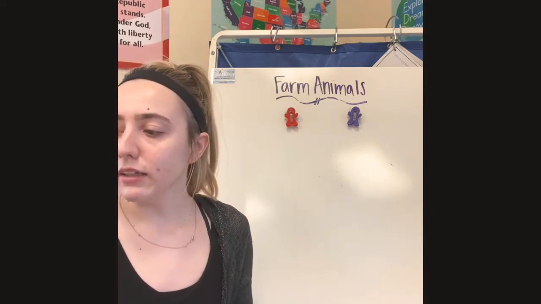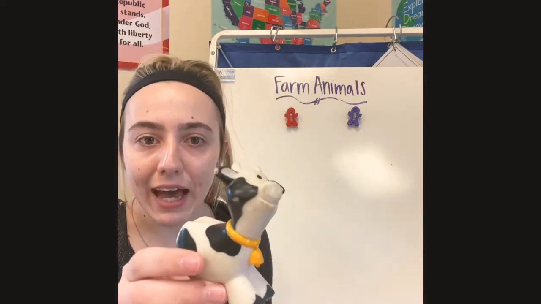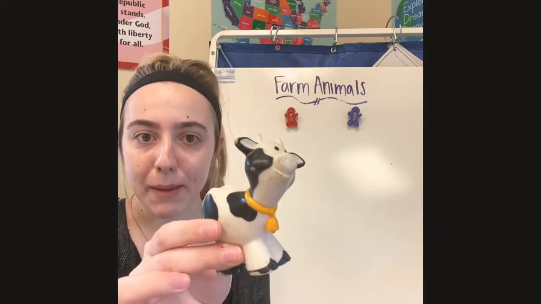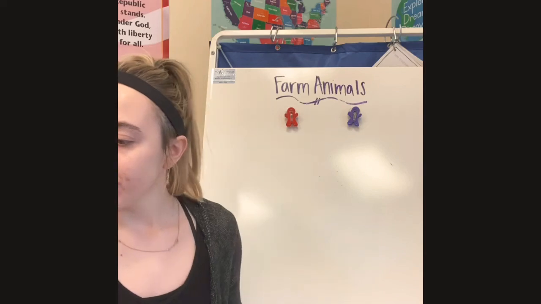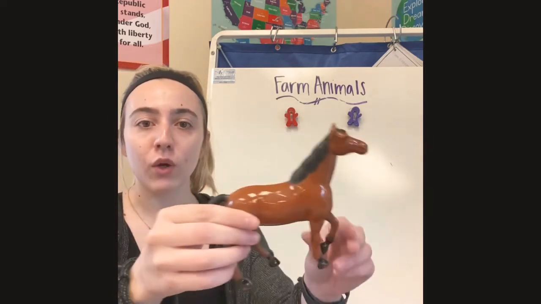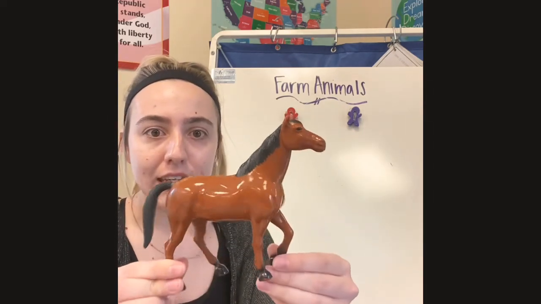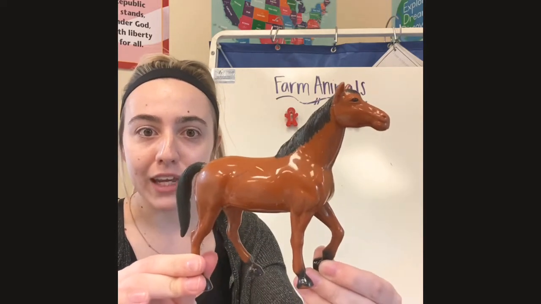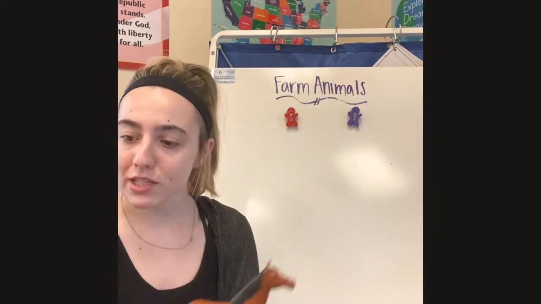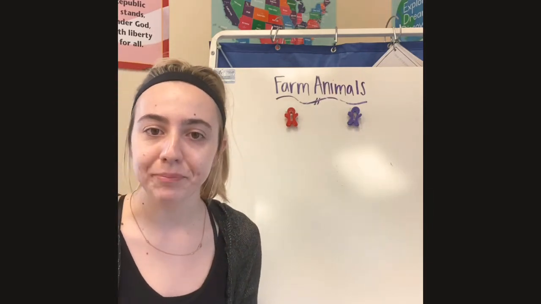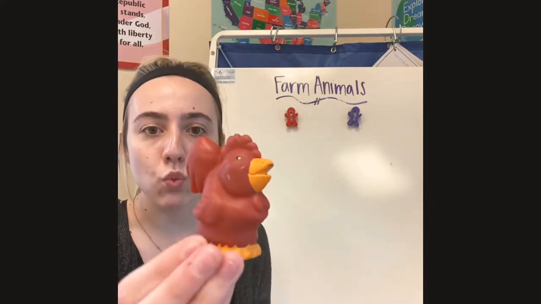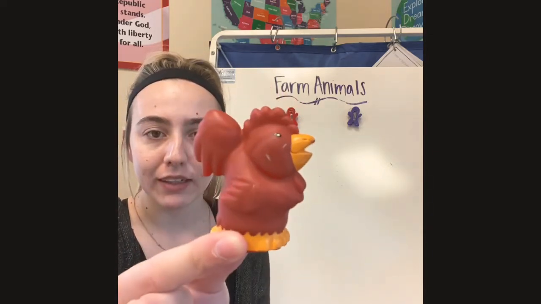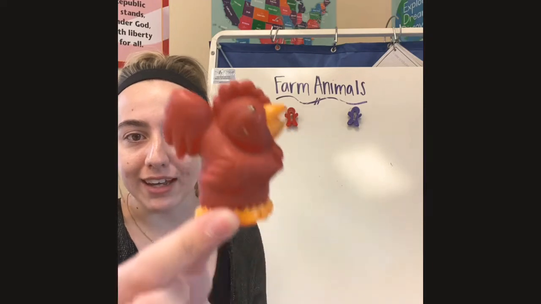And what is a baby cow called? A calf. Yep, awesome job, friends. Two more. What is a baby horse called? A foal, right? Look at this beautiful horse. Remember, sometimes the babies look different than the mamas. And last but not least, what is a baby hen called? They come out of an egg. A chick, right? Awesome job, friends.